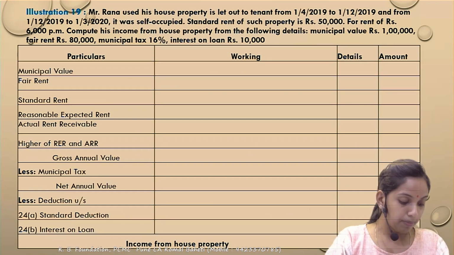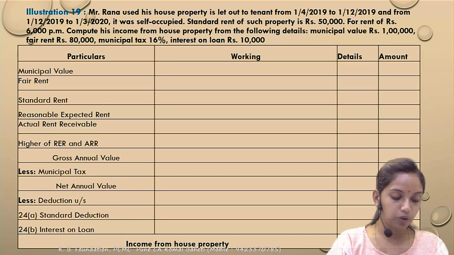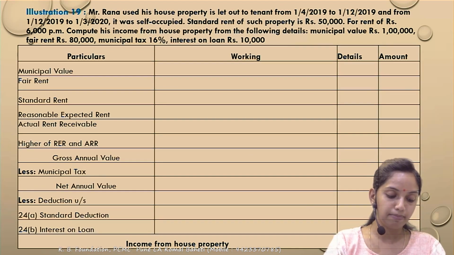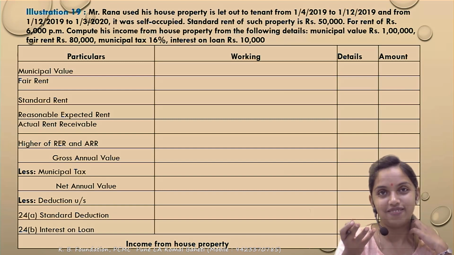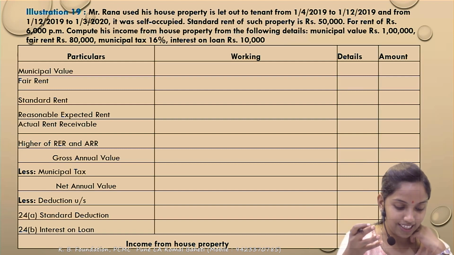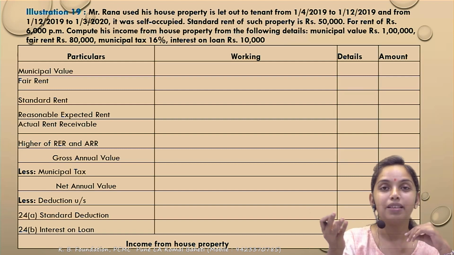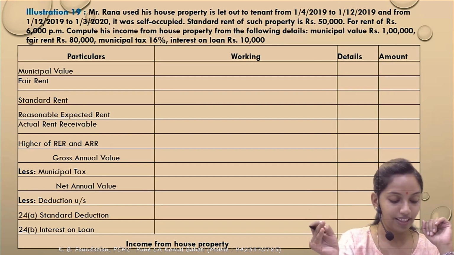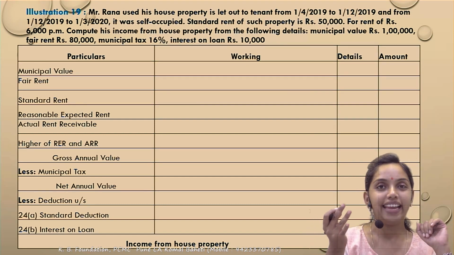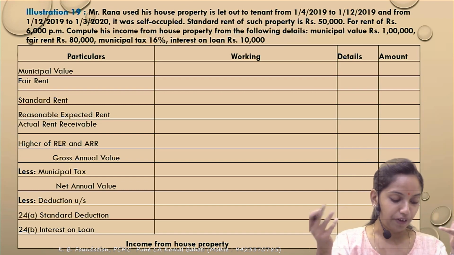Illustration 19. Mr. Rana used his house property to let out to tenants from the 1st April to the 1st December. Correct. From the 1st December, it was self-occupied. Vice versa. From the 1st April to 1st December, means April, May, June, July, August, September, October has been let out for the 8 months and self-occupied for the remaining month.